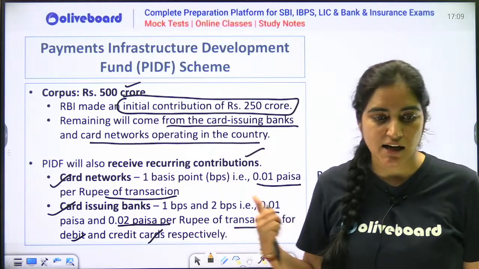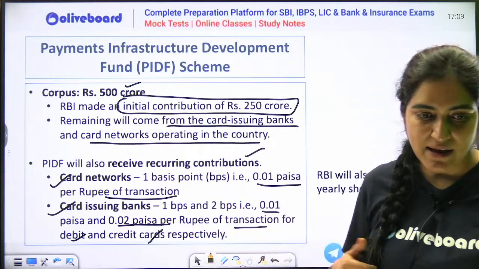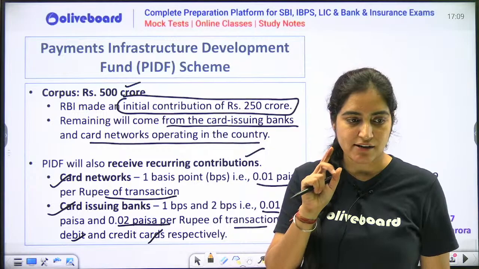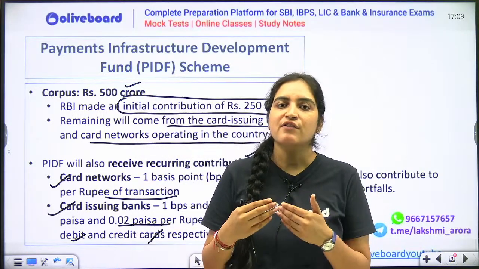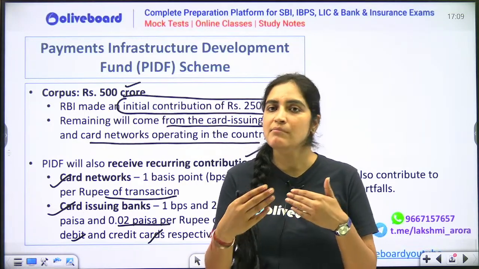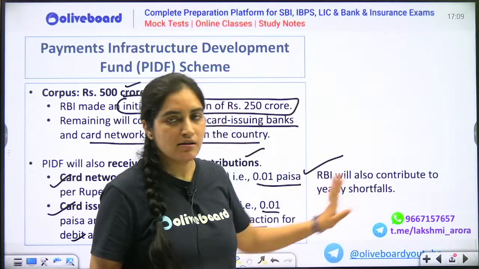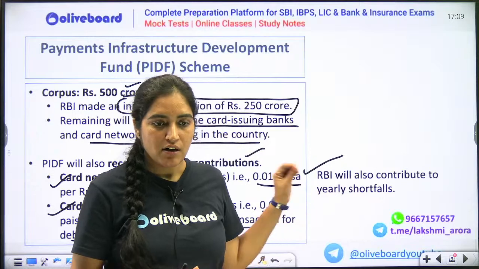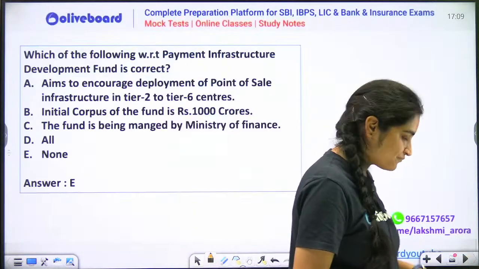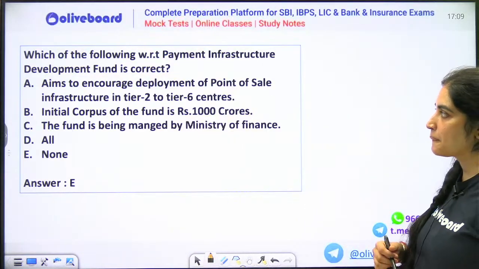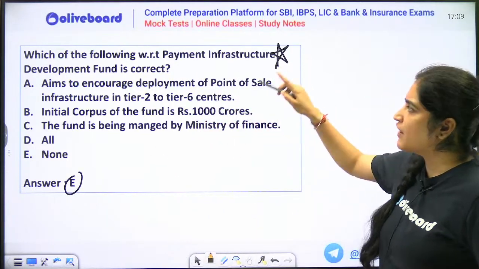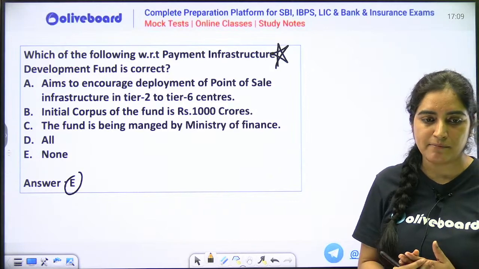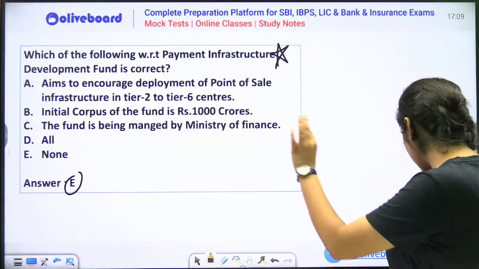Yes, Mastercard is the card issuing company. I guess Mastercard is not, but you are right, it is a card issuing company. Now, if there is some shortfall, suppose the payment infrastructure is still not getting created, then RBI will give the required financial support. Next thing. So option number E is correct. I have already told you this is a very important fund if you are going for the RBI Grade B examination. Very important, ultimately important fund.